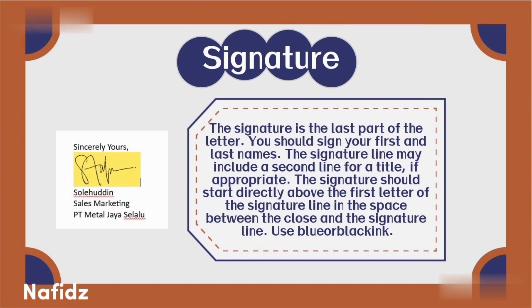The signature is the last part of the letter. You should sign your first and last name. The signature line might include a second line for a title if appropriate. The signature should start directly above the first letter of the signature line, in the space between the close and the signature line.